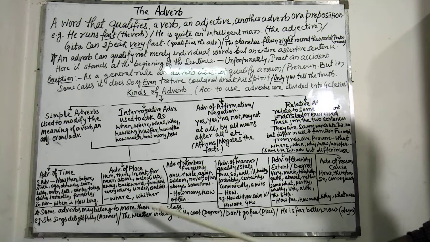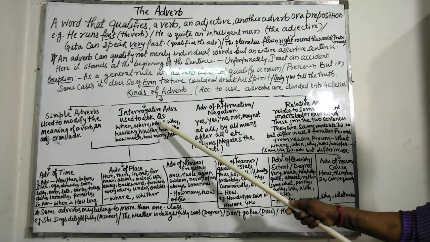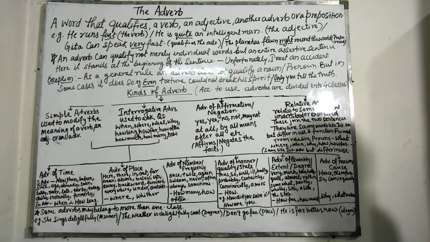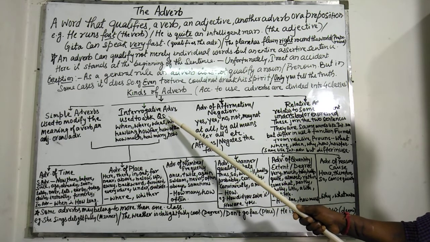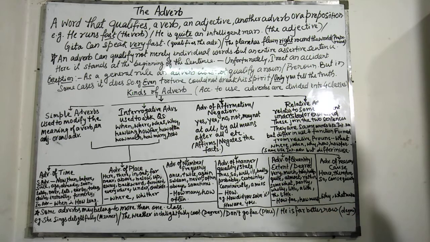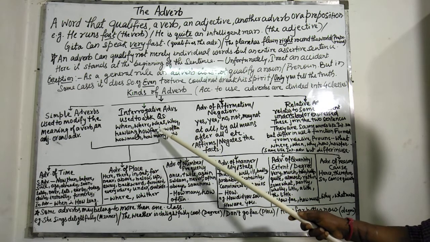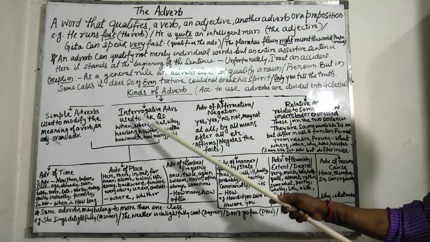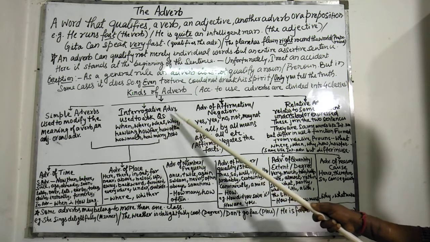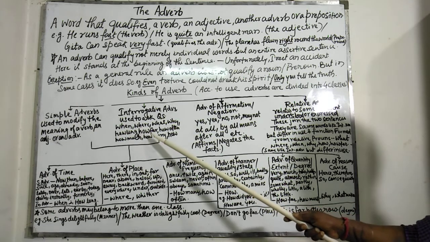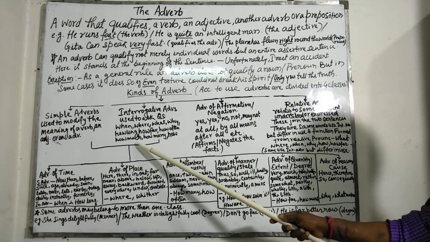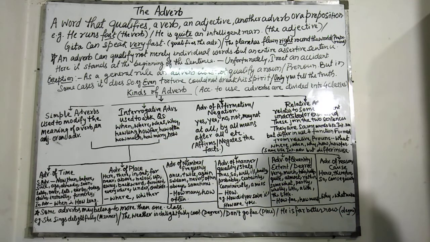Next is interrogative adverb. These adverbs are used to ask questions, and the main adverbs of this class are when, where, what, why, how long, how far, how often, how much, how many, how, etc.